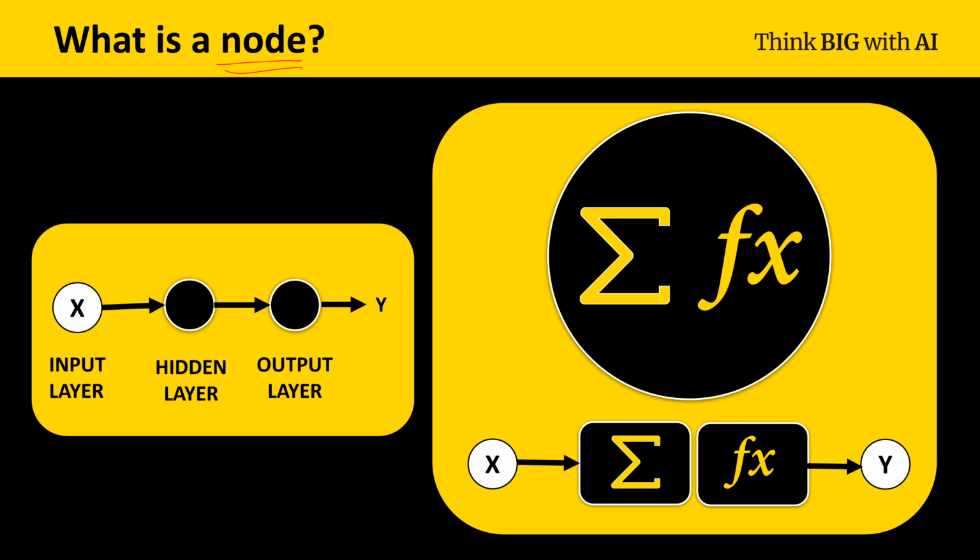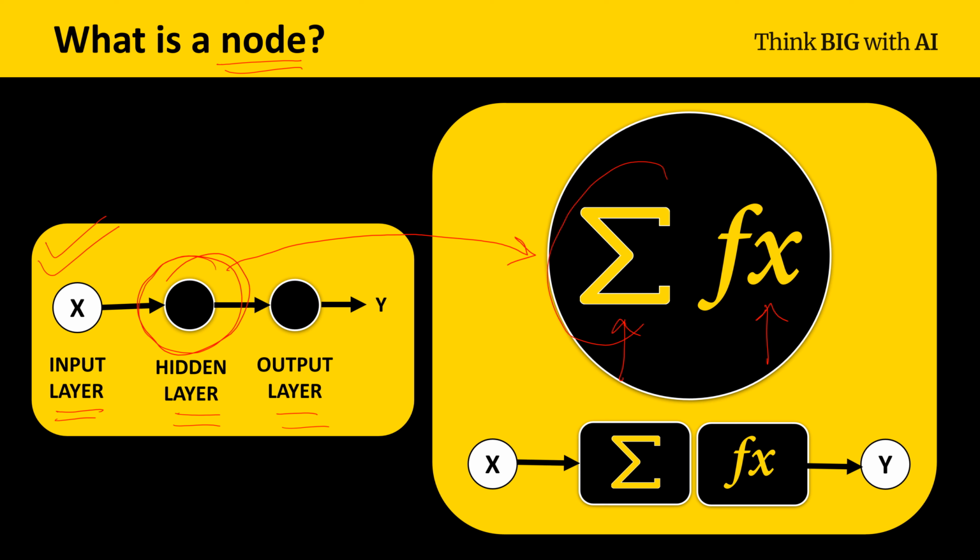Okay, so let's consider a very simple example from the previous slide where we had an input layer, a hidden layer, and an output layer. Now, if we say this is a node, let's look at this node. If we magnify this node, what we are seeing is that there are basically two operations being performed. First is denoted as a summation operation. The second is denoted as a function. That means a single node in the network is doing two things.